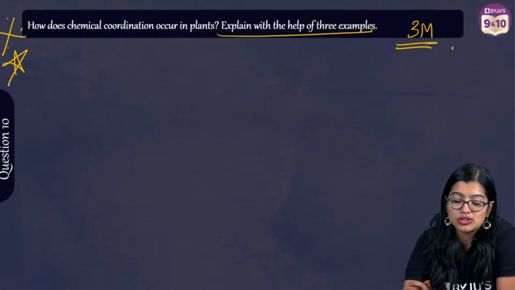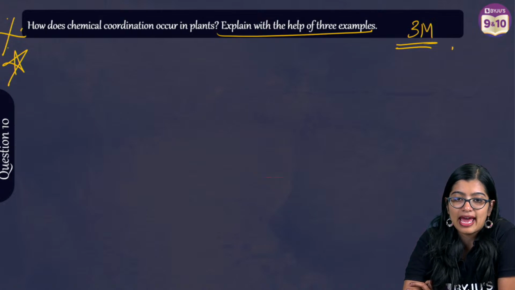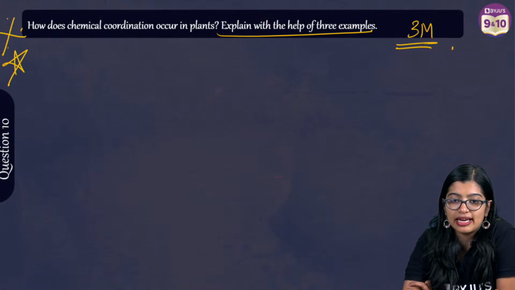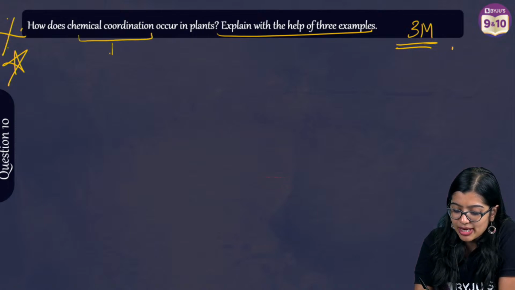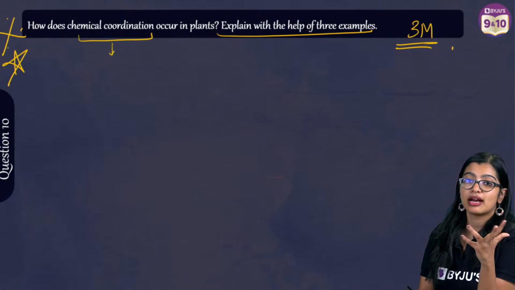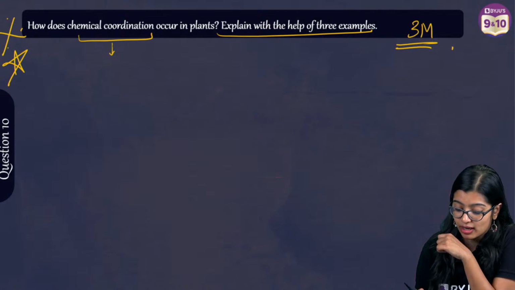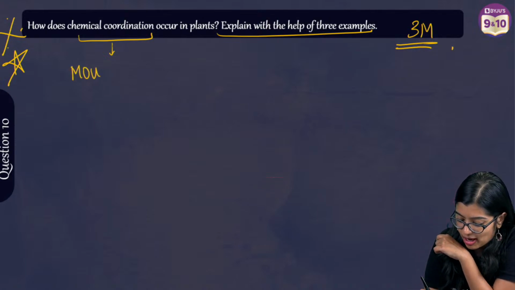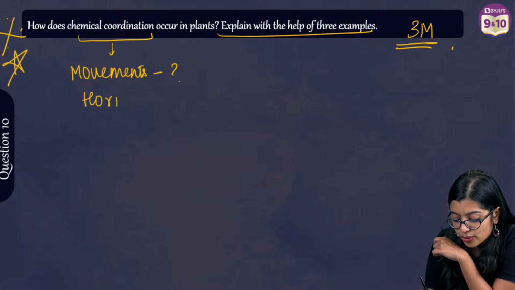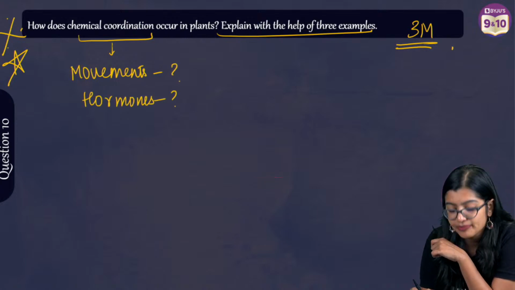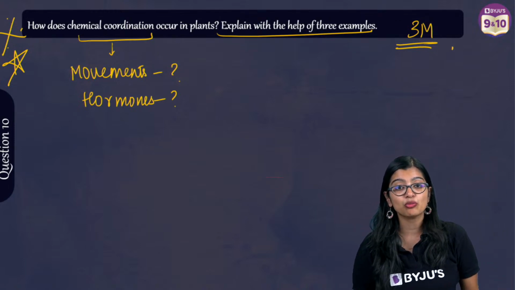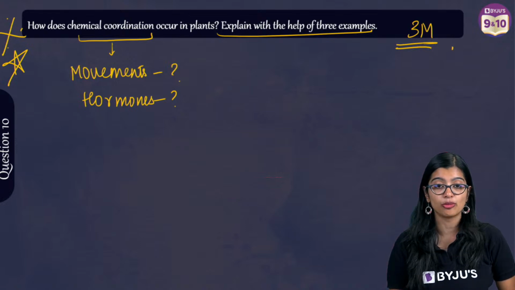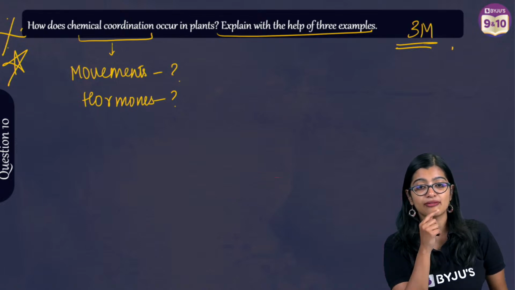Function of hormones, phytohormones. Gibberellins. Now, I want to know, chemical coordination they are saying, right? So they have specified it is chemical coordination. So will you write about movements or will you write about hormones? Can you tell me what you are going to write about? Radha, I'll give you the answer after this particular question.